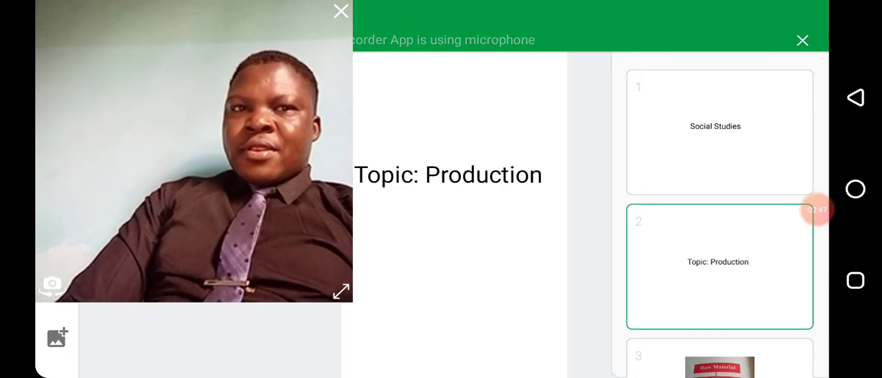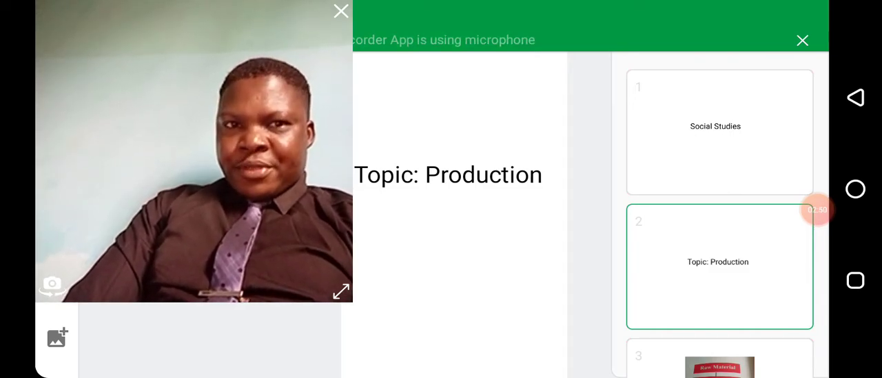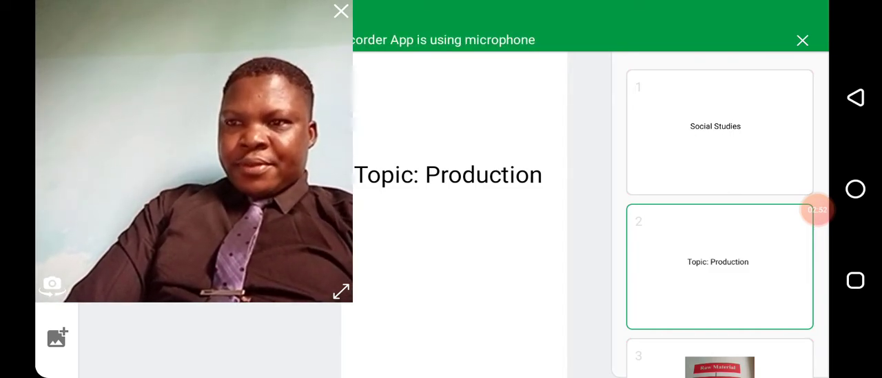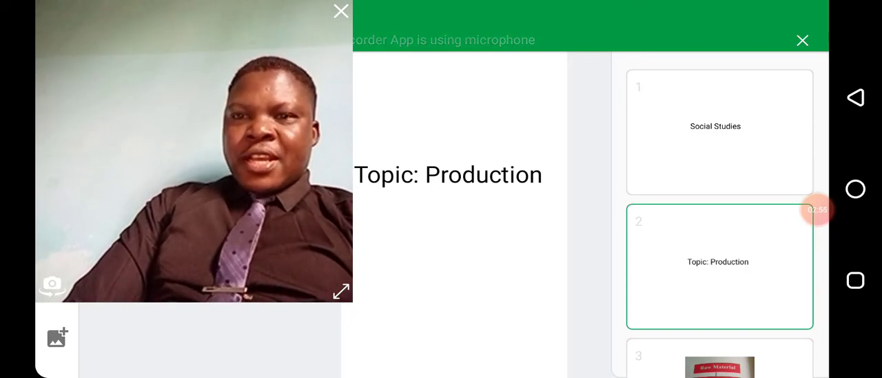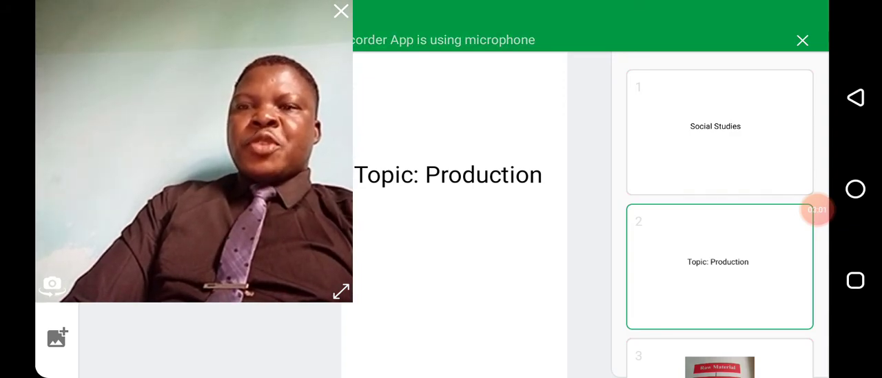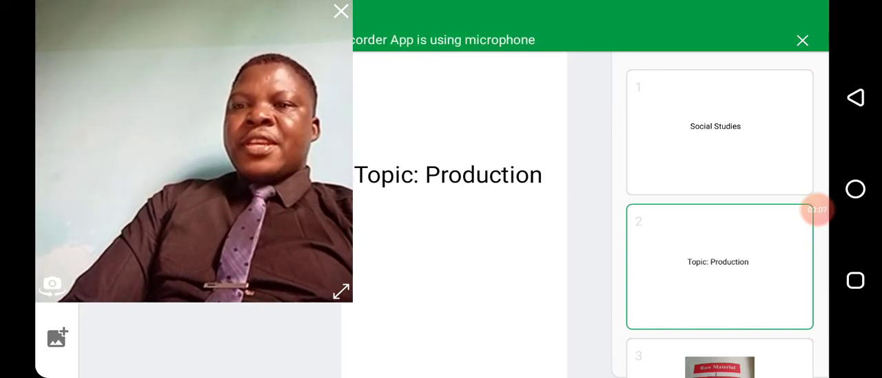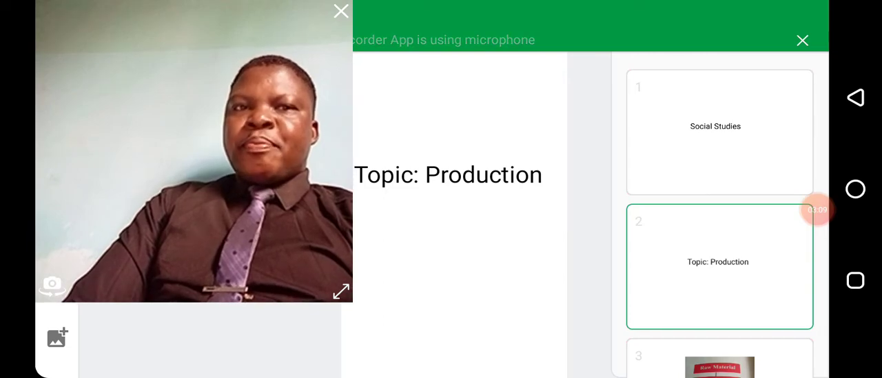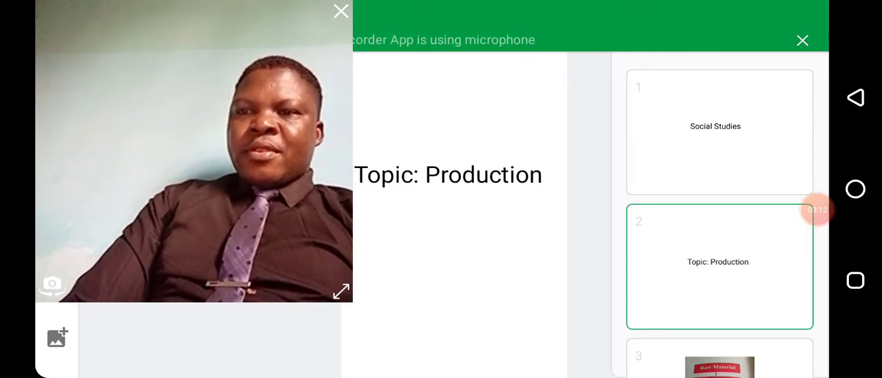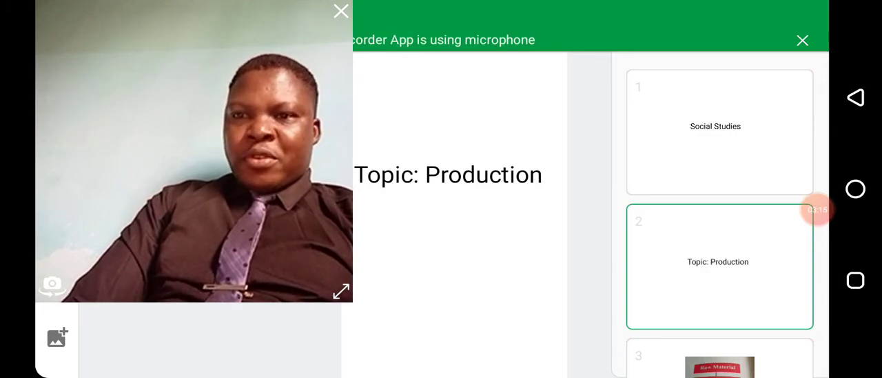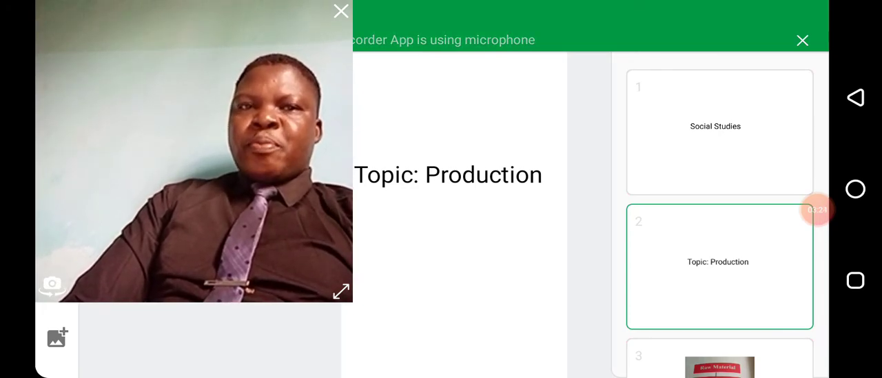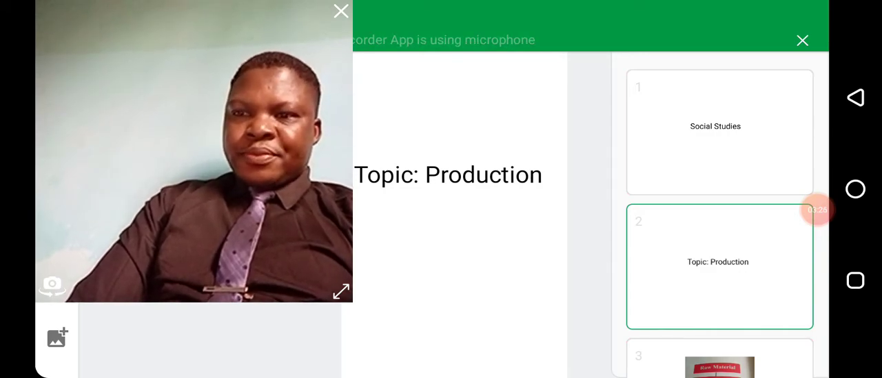The second stage is secondary production. Secondary production is the stage at which the raw materials are processed and transformed into finished products. This will usually take place in a manufacturing industry or processing plant. Raw materials are processed into finished products in the secondary production.